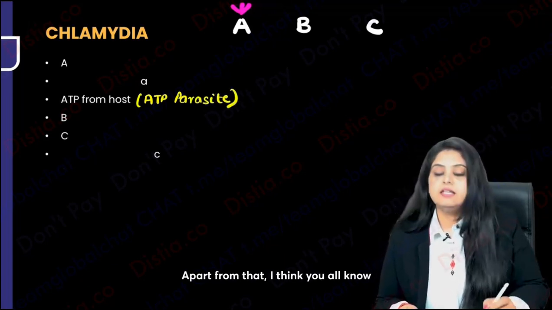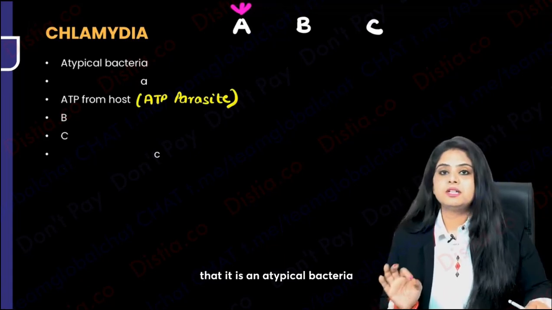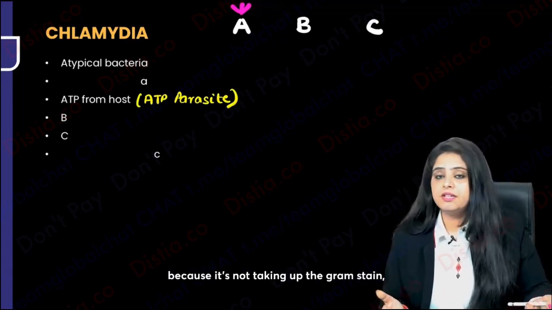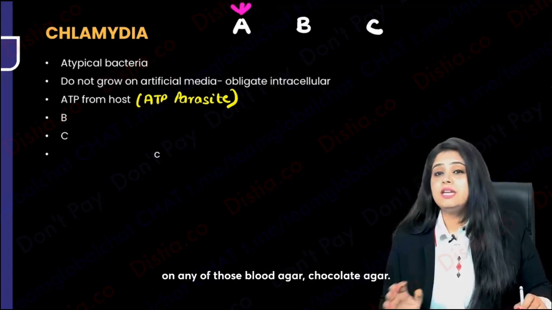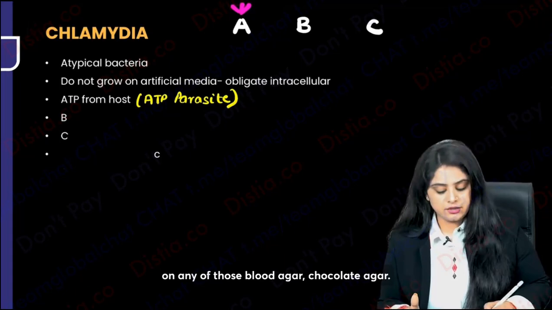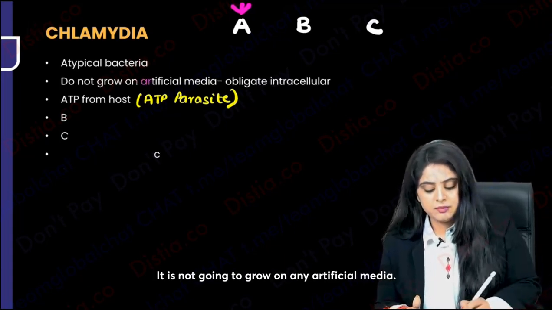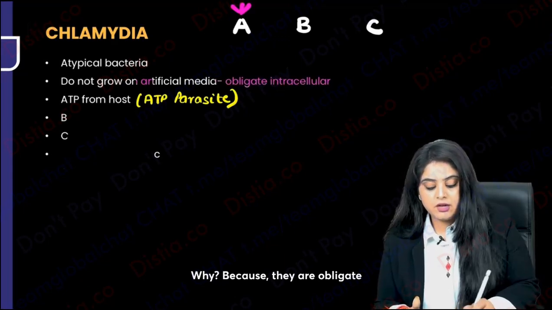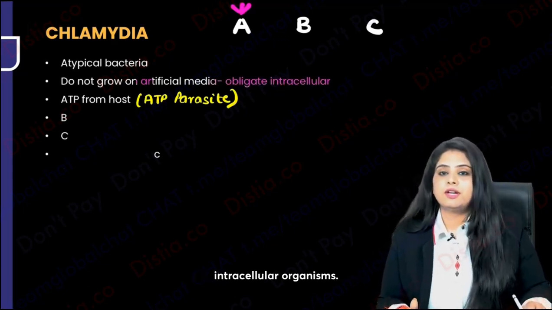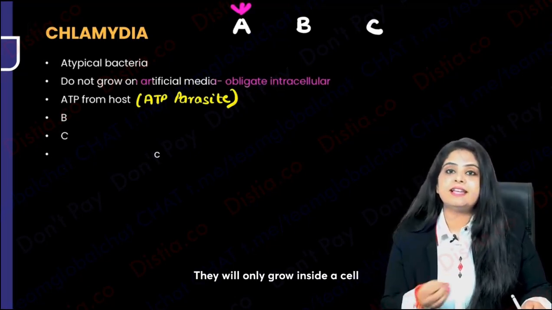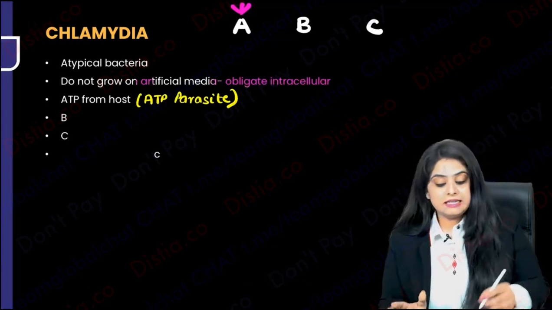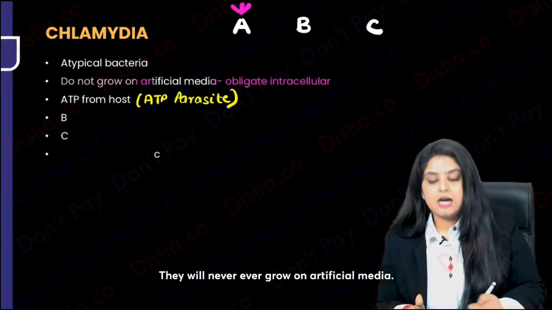Apart from that, I think you all know that it is an atypical bacteria because it's not taking up the gram stain. And also it's very important to know that it does not grow on any of those blood agar, chocolate agar. It is not going to grow on any artificial media. Why? Because they are obligate intracellular organisms. They always need some cells to grow. They will only grow inside a cell, like a cell line or an animal. They will never ever grow on artificial media.